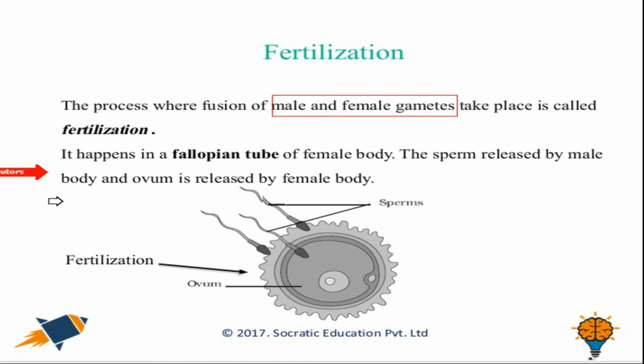It happens in the fallopian tube of the female body. So there is another important reproductive organ, termed the fallopian tube, in the female body. The sperm is released by the male body and the ovum is released by the female body. Here we have a detailed picture of fertilization where we have an ovum and these sperms are going to take part in the process of fusion, and this process is called fertilization.